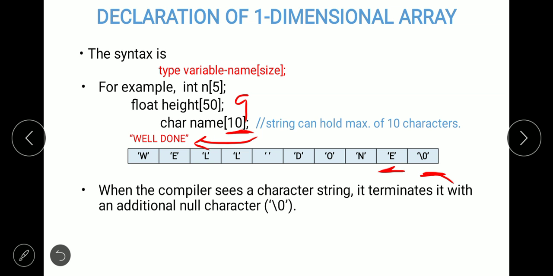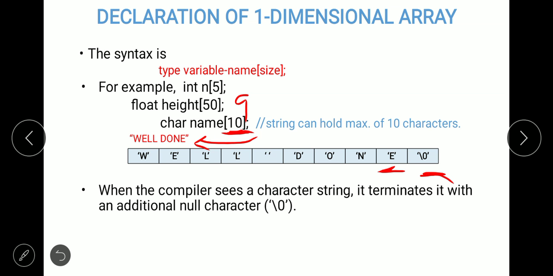So if you want to store 9 characters, then the size of the array should be one more, that is 10 characters. That's why here the size is given as 10, not 9.